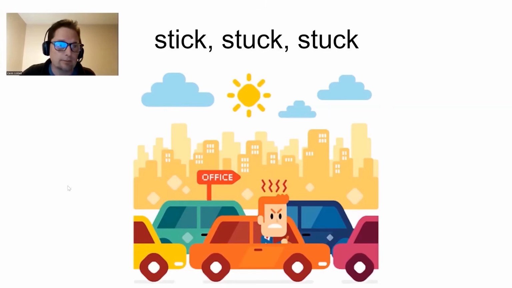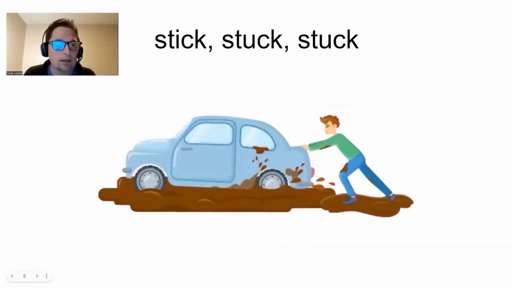It's no fun. This is also no fun. His car is stuck in the mud. This is wet dirt. We call this mud. His car is stuck in the mud. I can use the action get for the process. Get in the past, got. What happened? His car got stuck in the mud. It won't move. It's stuck.